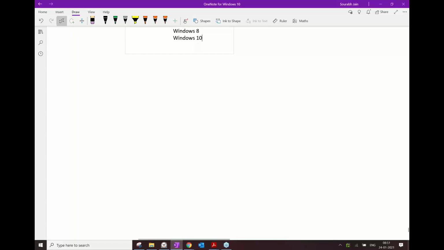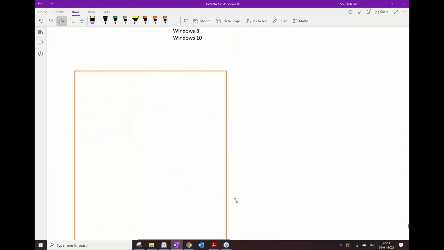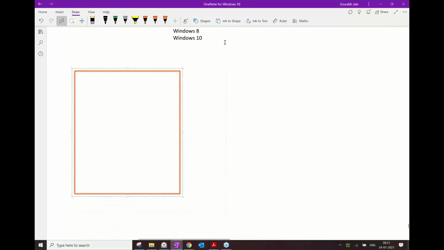So let's start with ADFS now. I'll first give you one use case, a kind of explanation on why we need ADFS, and then we'll start it further. So let's say this is one organization.